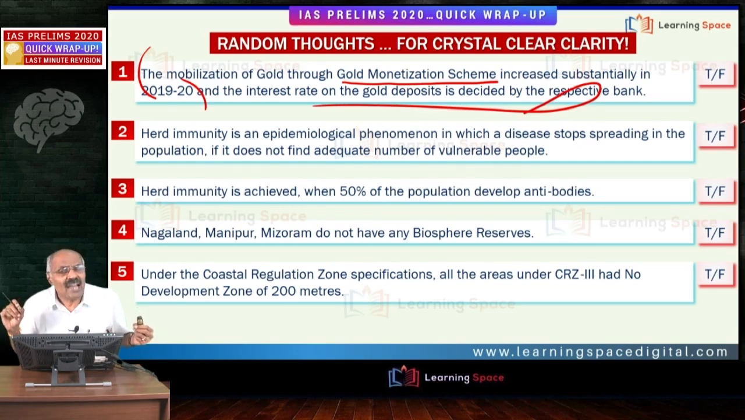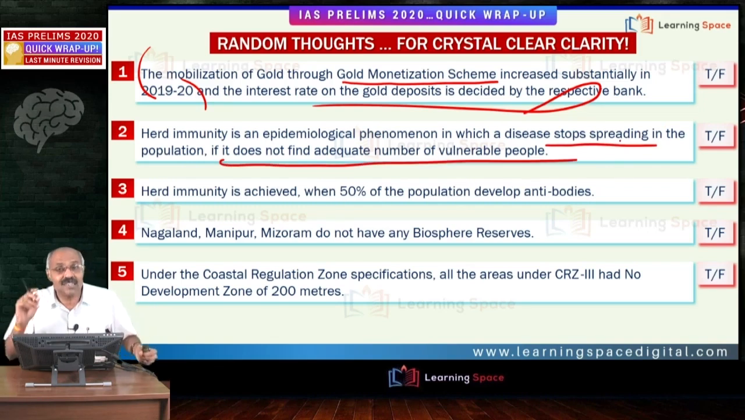Herd immunity. I have discussed it a number of times. Herd immunity can be obtained through vaccination or through a natural process over a period of time. Herd immunity can be developed. Just look at the definition. This second statement gives the definition of herd immunity. That means the disease stops spreading in the population if it does not find an adequate number of vulnerable people. This is the right definition for herd immunity.